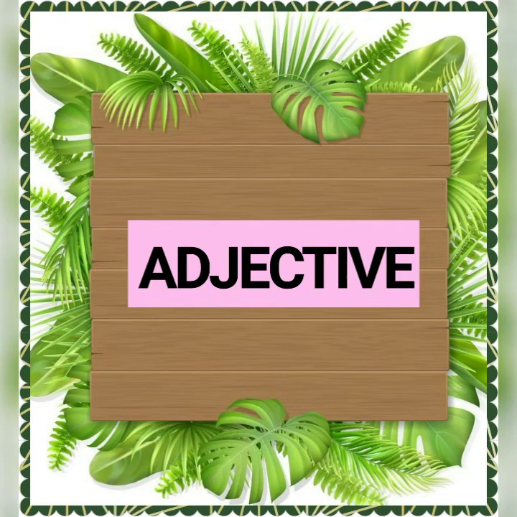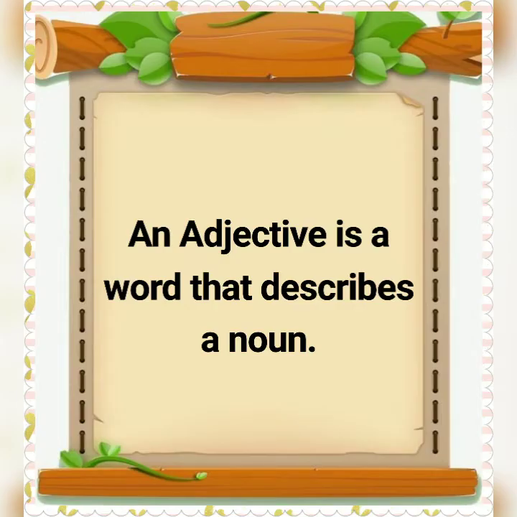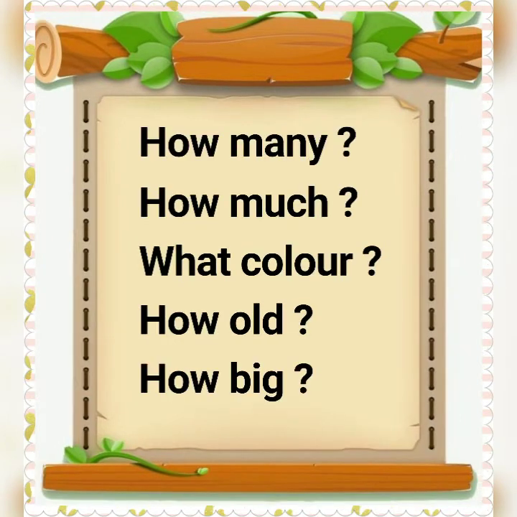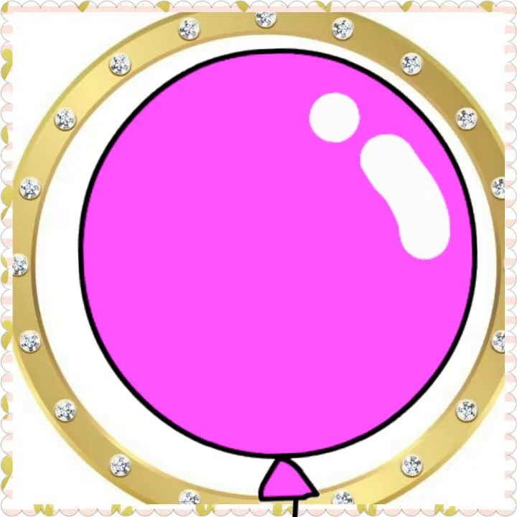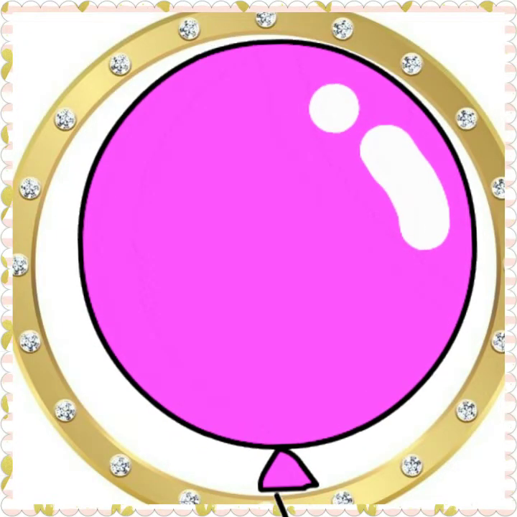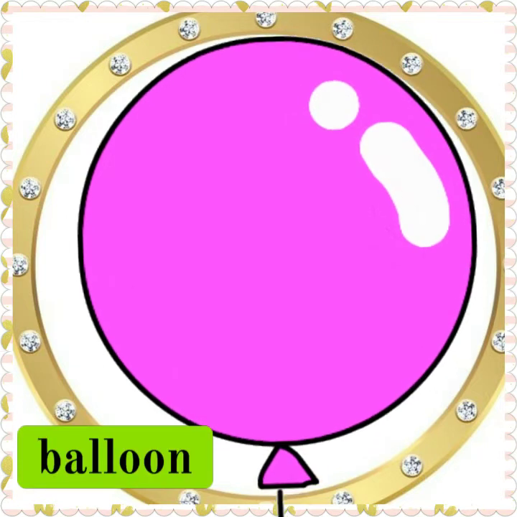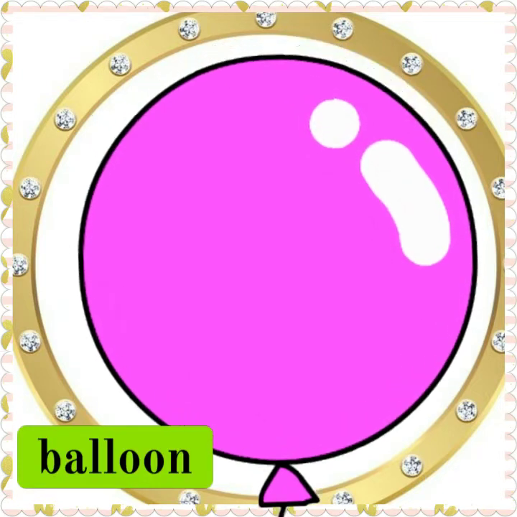Then third part of speech, adjective. An adjective is a word that describes a noun. It gives the answer for the questions how many, how much, what color, how old, how big, etc. For example, what is this? This is a balloon.